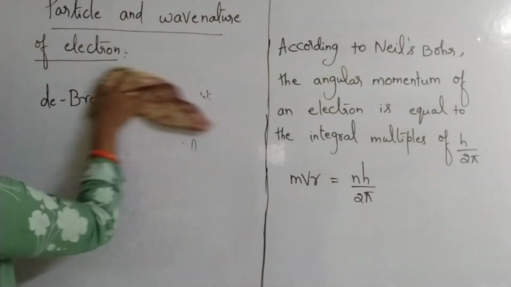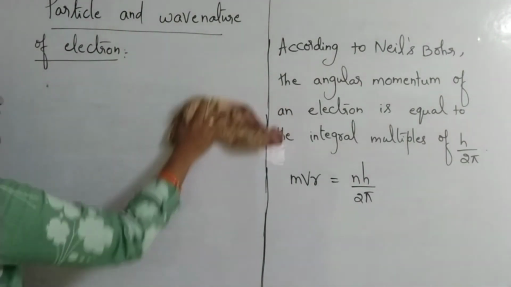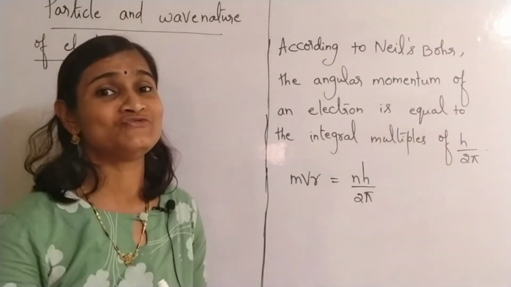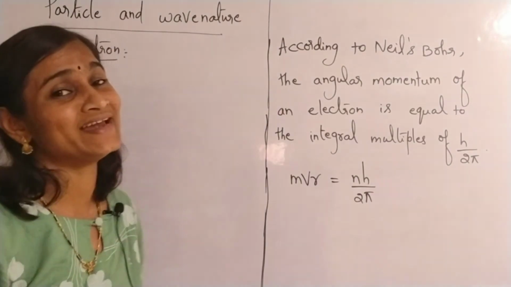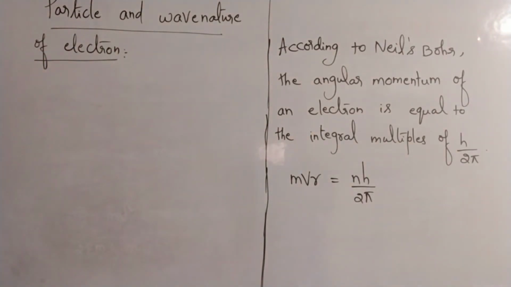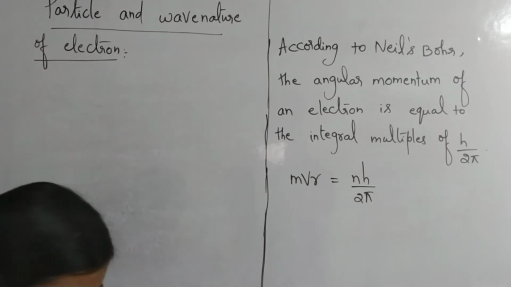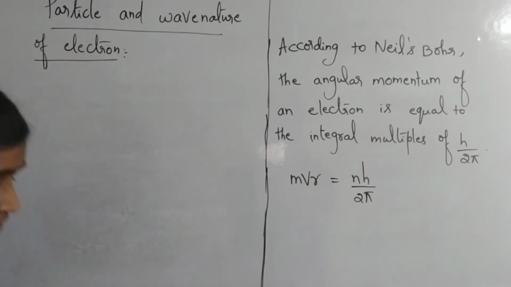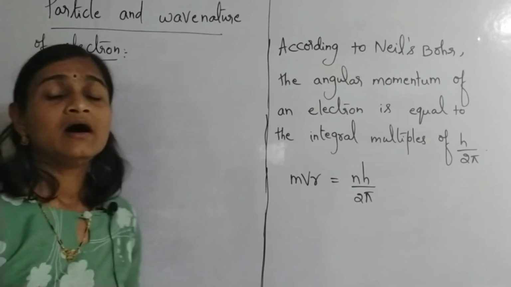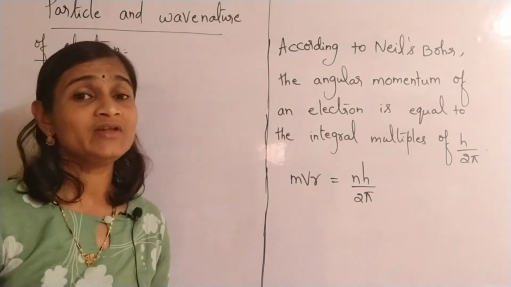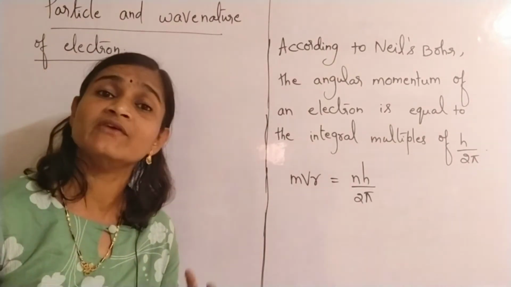So how did Louis de Broglie accept this and give mathematical proof for it? Let us learn about that now. See here, according to de Broglie, the electron is traveling in the form of an electron wave.